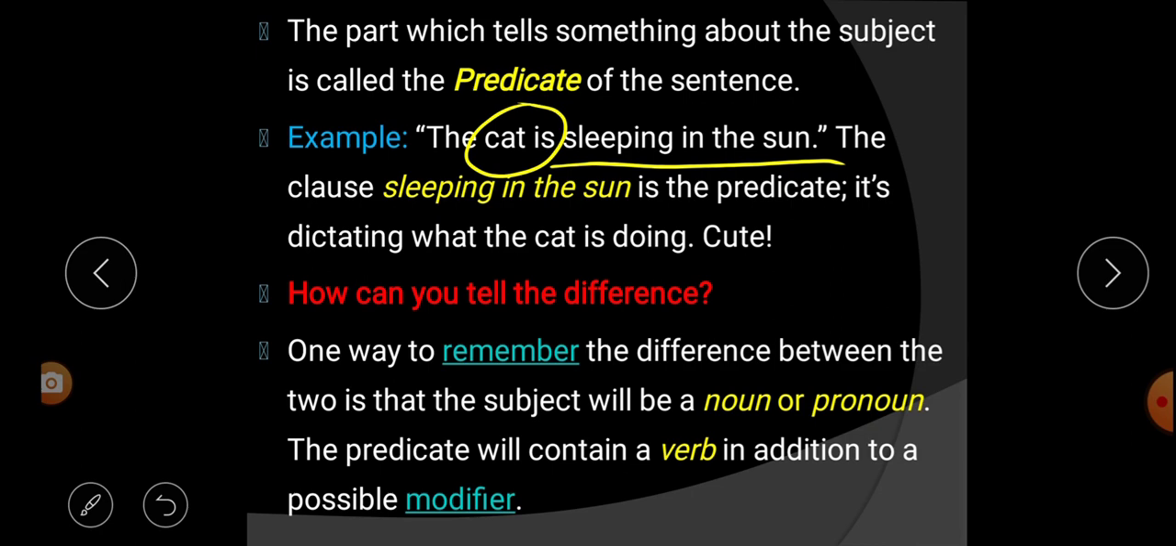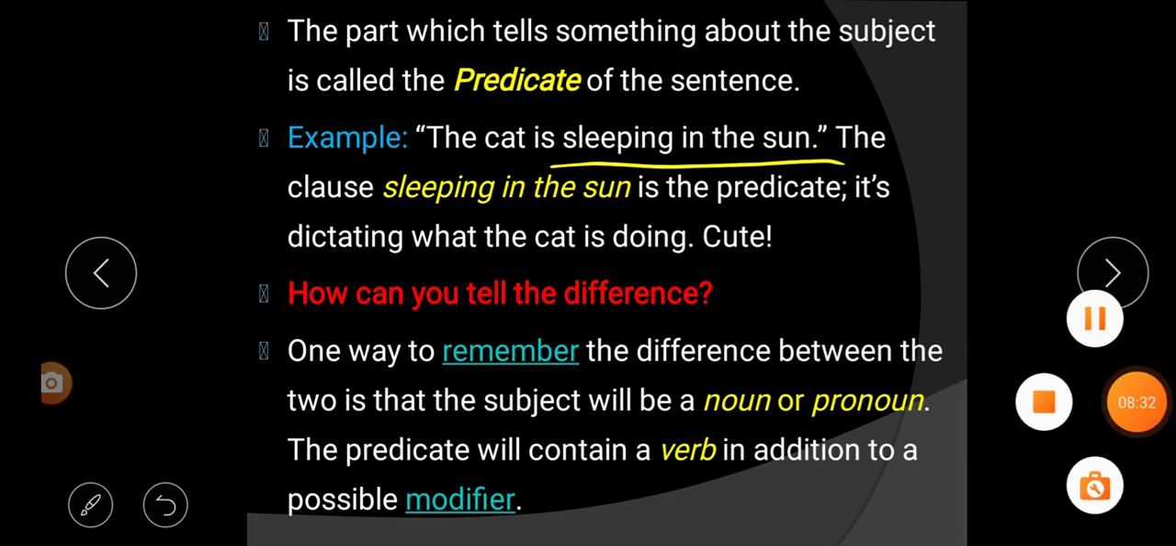And what is cat? Cat is the subject. That's why sleeping in the sun is the predicate in this sentence. Understood? The part which tells something about the subject is called the predicate of that sentence.